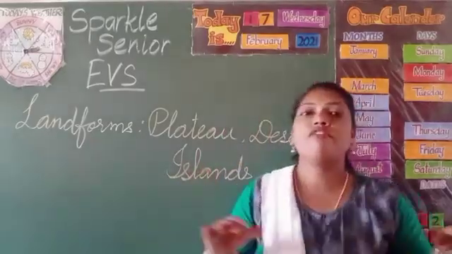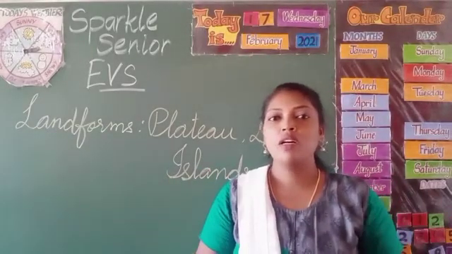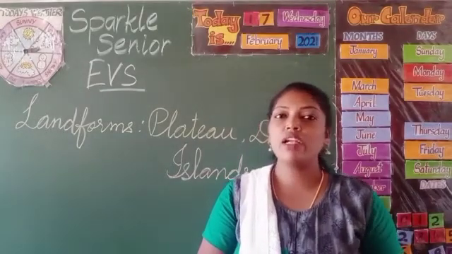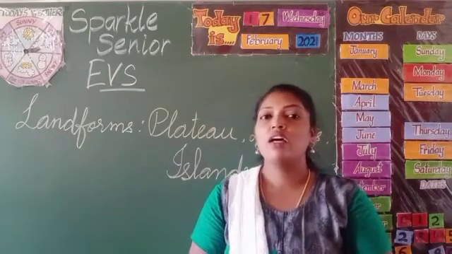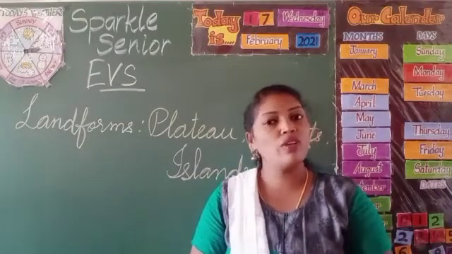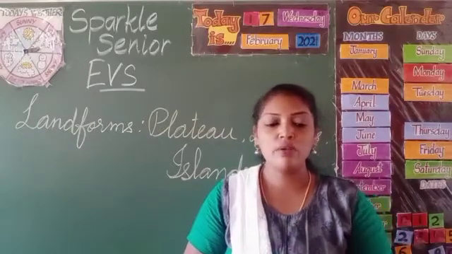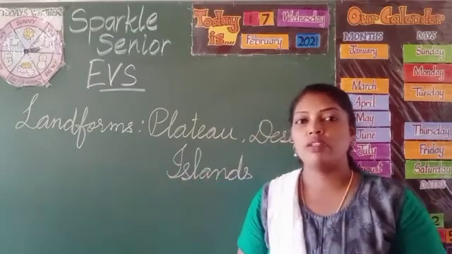Plateau was a flat land surrounded by mountains or hills, and then we have learned about deserts. Two types of deserts are covered with sand, and there will be no rainfall or a little rainfall. Okay, next we have learned about island, a landform that is surrounded by water.